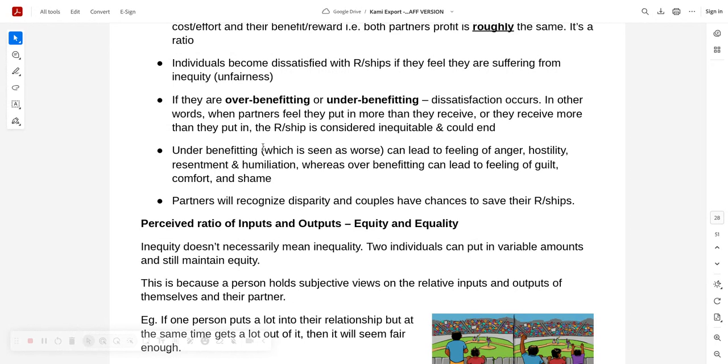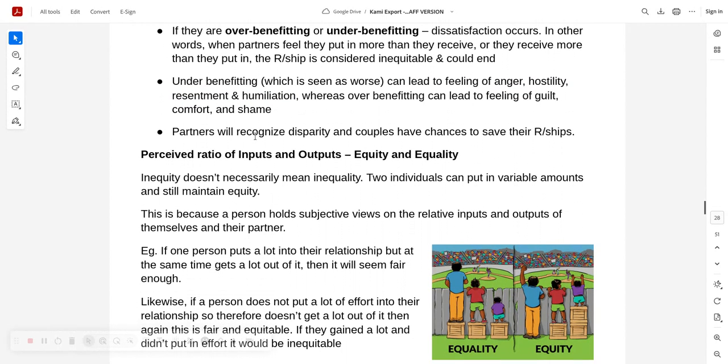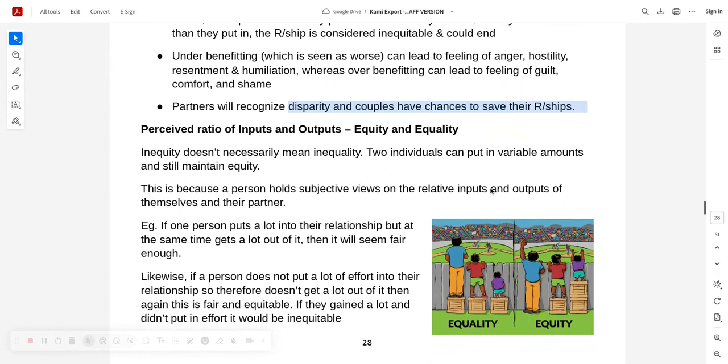Over-benefiting can lead to feelings of guilt, discomfort and shame, and under-benefiting can lead to feelings of anger, hostility, resentment and humiliation. Specify what they are. In other words, partners feel they put more in than they receive. It's considered inequitable and could end. But there are opportunities to recognise this disparity and save the relationship.